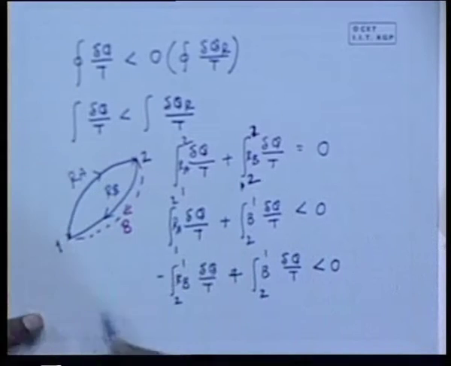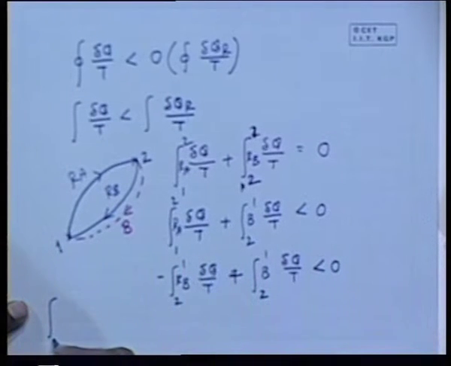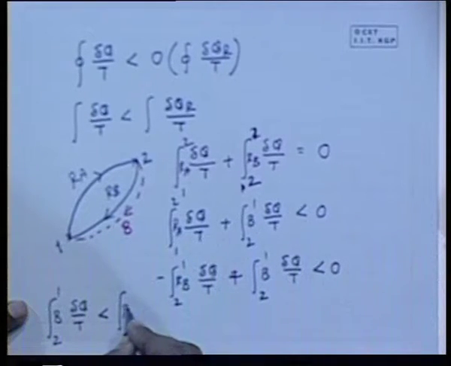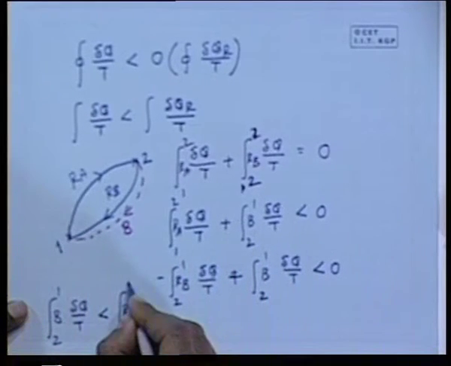Which means that the integral from 2 to 1 via the natural or irreversible process is less than its counterpart via the reversible process.